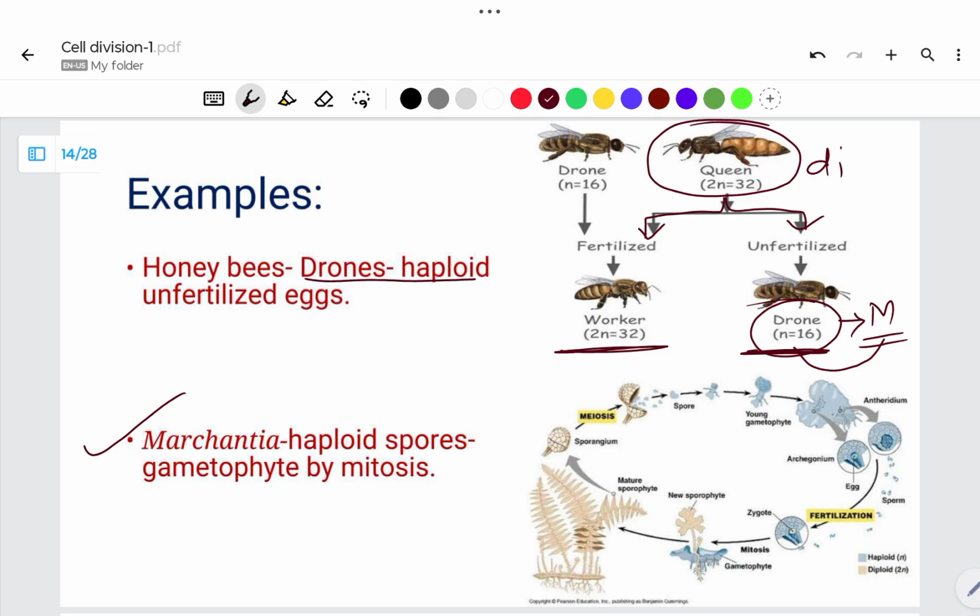A similar example is Marchantia, a bryophyte. Here haploid spores produce gametophytes by the process of mitosis. You can observe here, these are the haploid spores having a single set of genes. Using these, the male gametophyte will form with the help of mitosis.